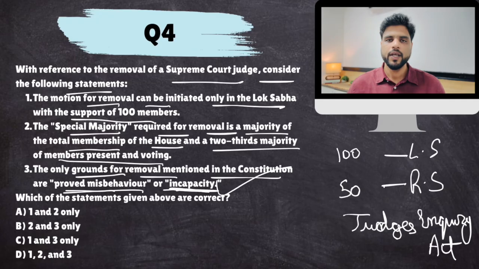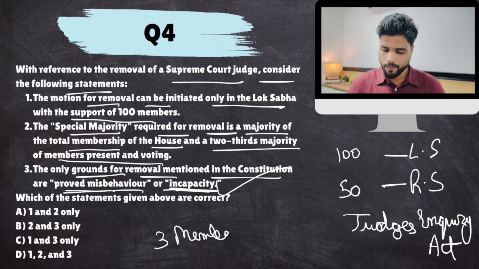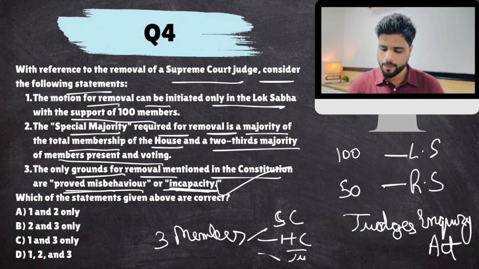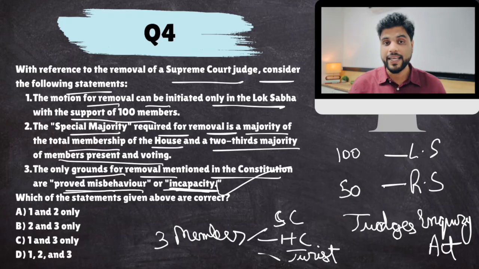So what will happen? Then a 3-member committee will be created. Okay, that 3-member committee will have a Supreme Court judge, a High Court judge, and an eminent jurist. This committee shall inquire into the allegations against the judge. If the judge is found to be guilty, then the matter would be put to vote.